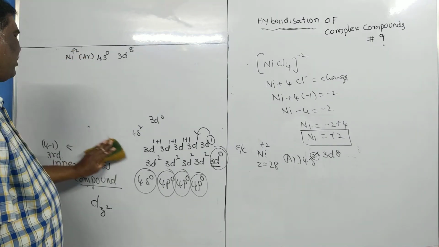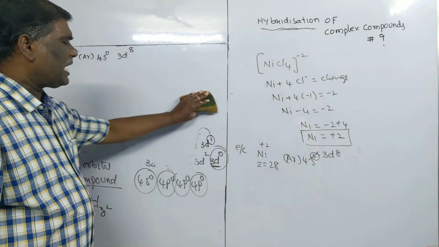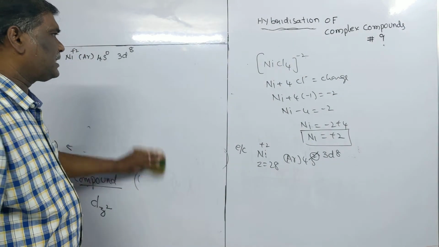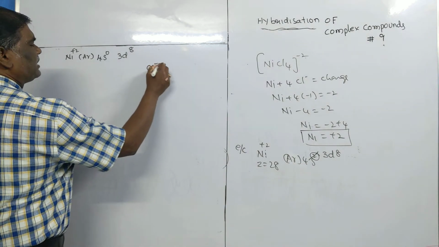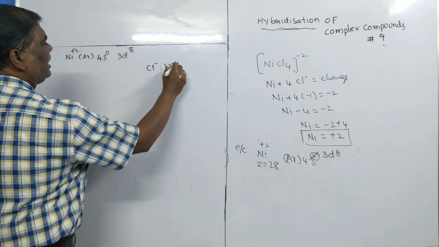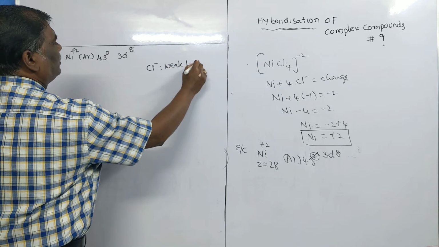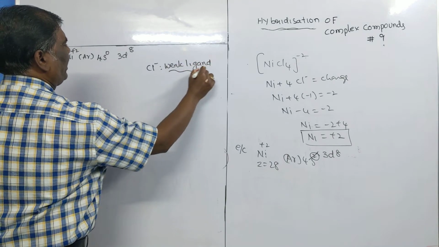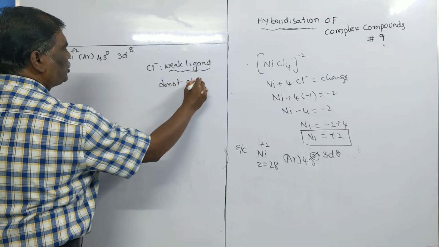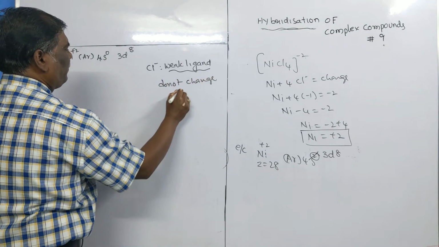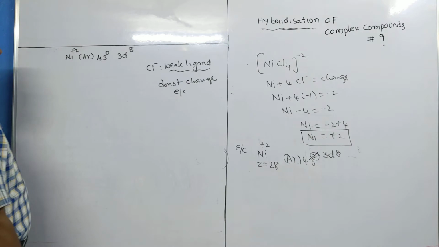Okay. Now one more point: what is the ligand? The ligands are Cl minus. You know Cl minus ligands are weak ligands. I told you, if the ligand is a weak ligand, it does not change the electronic configuration of the central metal atom.